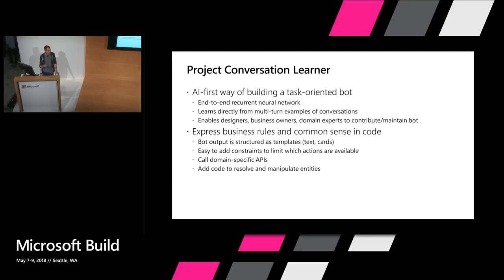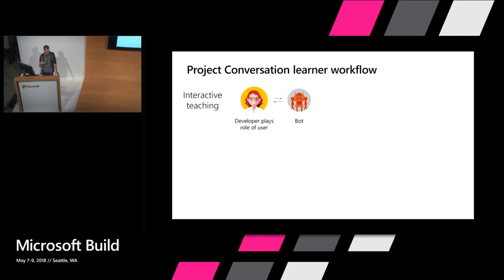I can also add APIs that go out to back-end services to gather information or to take actions in the real world. And the basic philosophy here is to code what it makes sense to code and to learn what it makes sense to learn. And I'm talking here about the dialogue manager, the dialogue controller that's choosing what actions to take next. Most of my time is going to be demonstrations of how all this works. But first, let me just explain the workflow that you use to get started.